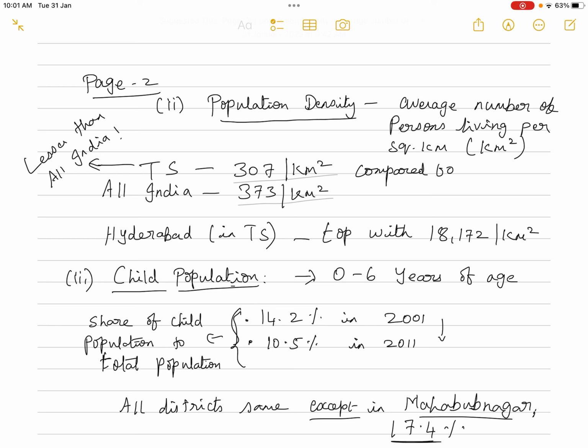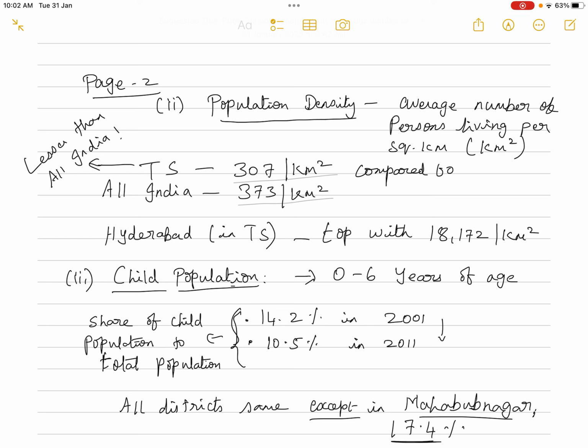So that indicates the social development of the particular section of the country, or in this case it is the state of Telangana or AP. So the birth rate is controlled. That's why it has declined from 14.2% in 2001 to 10.5% in 2011. Here all the statistical data are as per the 2011 census.